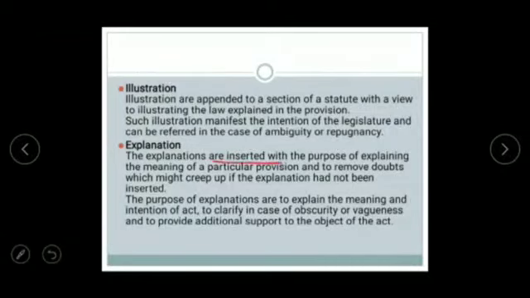Illustrations are appended to a section of a statute with a view to illustrating the law explained in the provision. Such illustrations manifest the intention of the legislature and can be referred to in case of ambiguity. In the case of Mahesh Chandra Sharma versus Rajkumari Sharma, the court held that illustrations are part of the section and they help to elucidate the principle of the section.